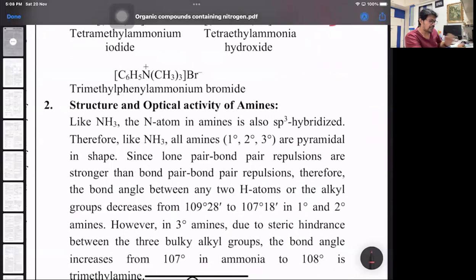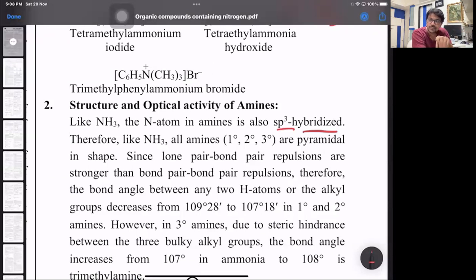Now structure and optical activity of amines. Nitrogen is sp3 hybridized. I discussed with you, nitrogen can show 3 hybridizations: sp3, sp2, and sp. sp3, 3 sigma bonds and 1 lone pair. 2 sigma, 1 lone pair, 1 pi, that's sp2.